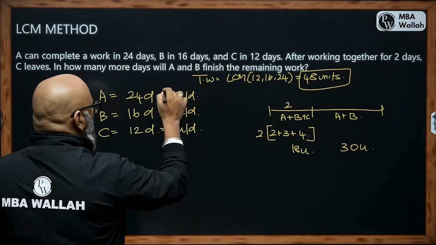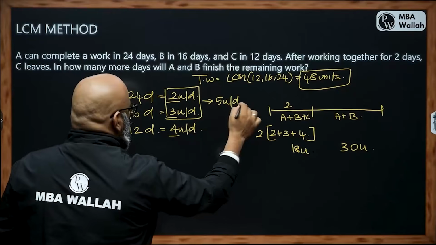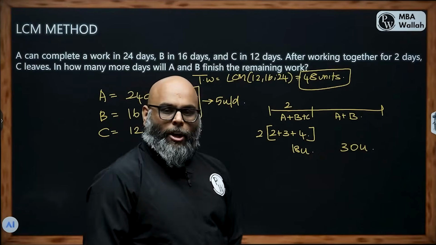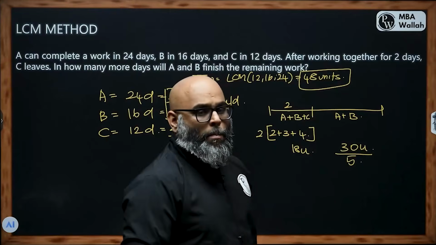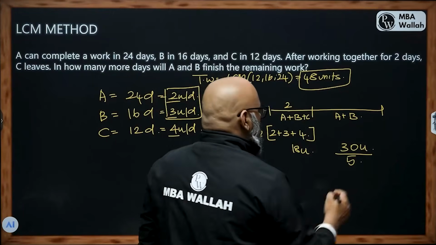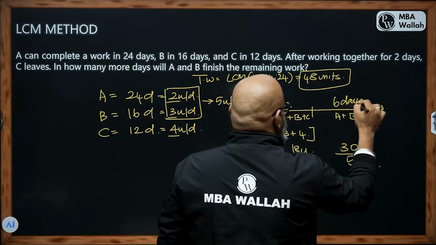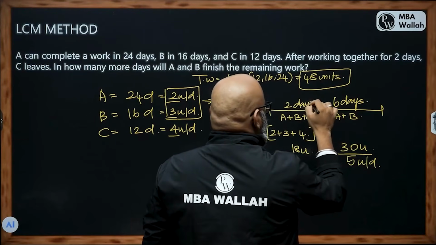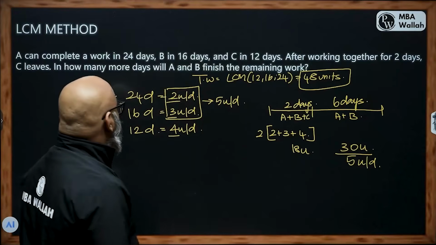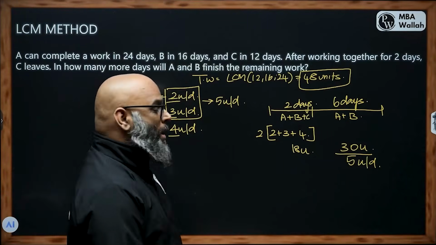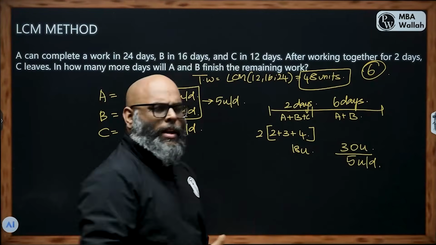Now I look here, A and B is capable of doing 5 units per day, and they have to complete 30 units. So how many days will they take? 30 units by completing 5 per day would have given us 6 days. So we get the same answer as before, 6 days. So the question is, how many more days will A and B take to finish the remaining work? The answer is 6. Beautiful idea.